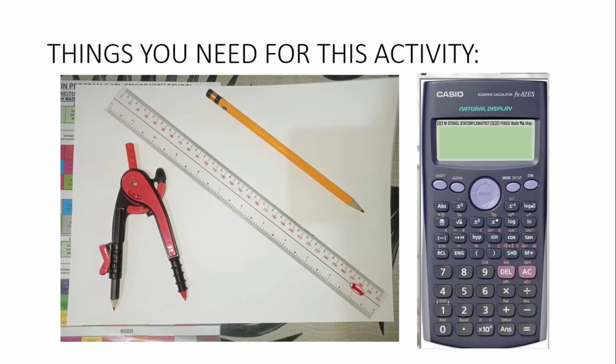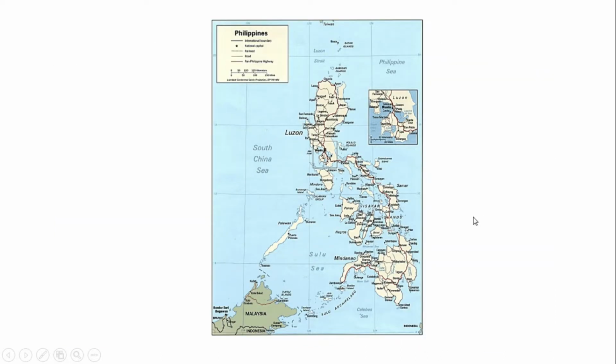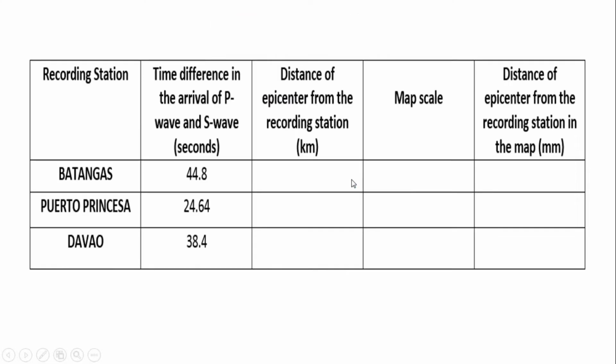Things you need for this activity. You need a drawing compass, a ruler, pencil, calculator. We will also be needing a map. We will use the Philippine map for this activity. Also, we need a data table containing the time difference in the arrival of P wave and S wave.